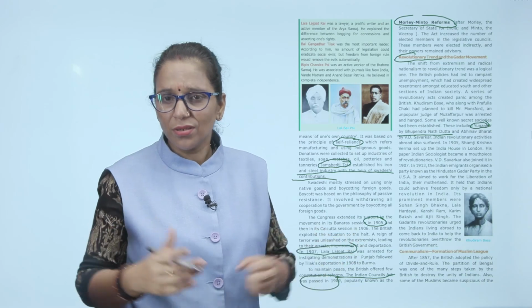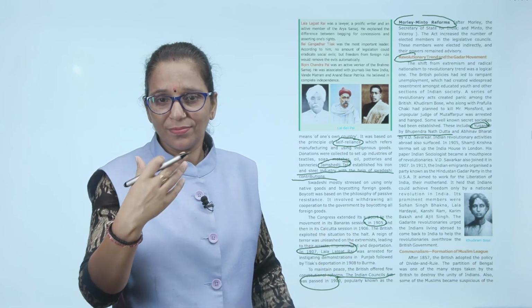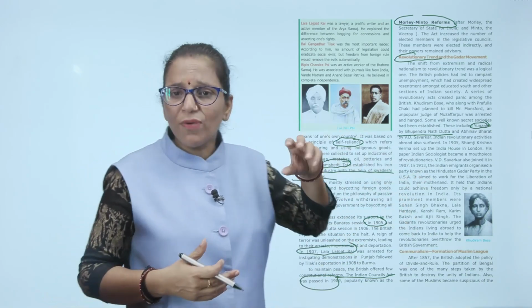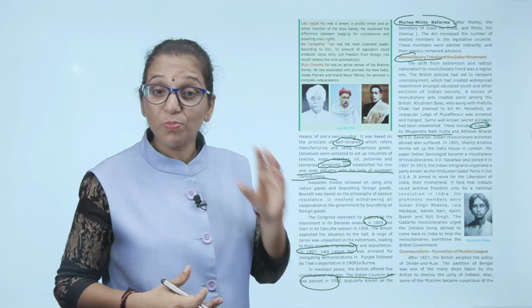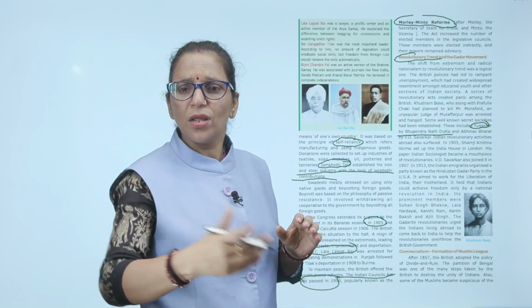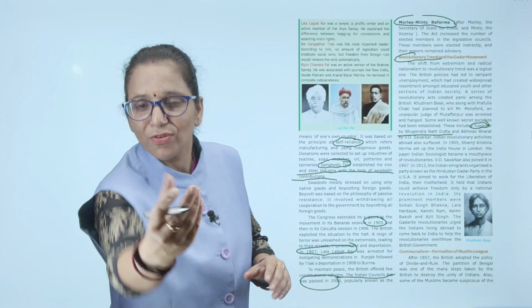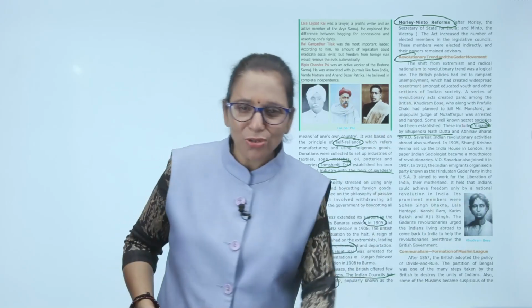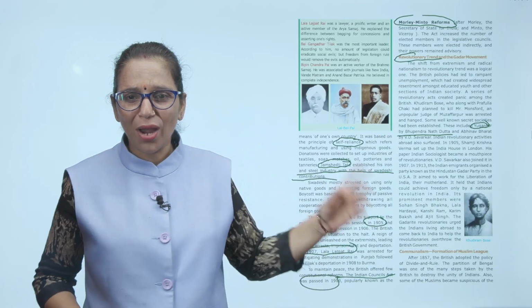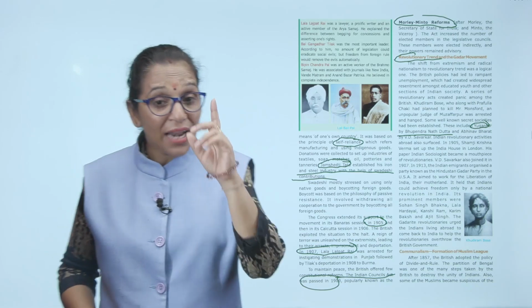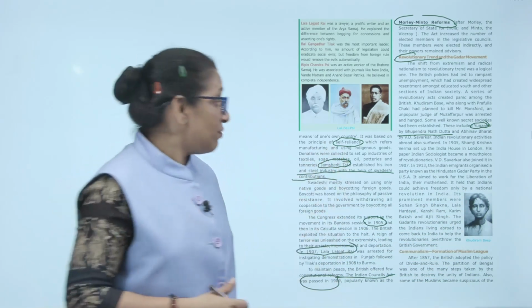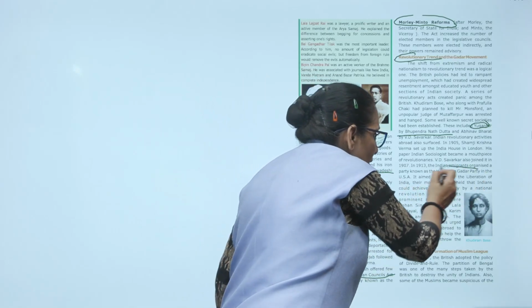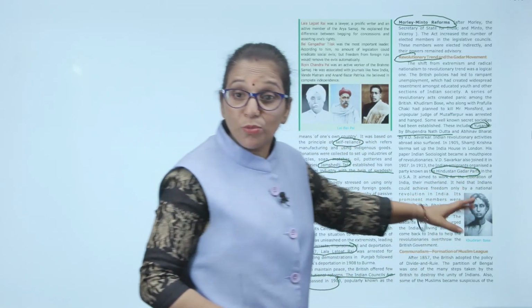Indian revolutionary activities were not only in India, they were abroad also. Many socialists also became the mouthpiece. What happened? In 1905, Shyamji Krishna Verma set up the India House in London. And his paper, the Indian Sociologist, became the mouthpiece of the revolutionaries. Whatever he wrote was the aim of the revolutionaries of that time. V.D. Savarkar also joined it in 1907. And in 1913, the Indian immigrants organized the party which was known as the Hindustan Gadar Party. And that party was made in the USA.